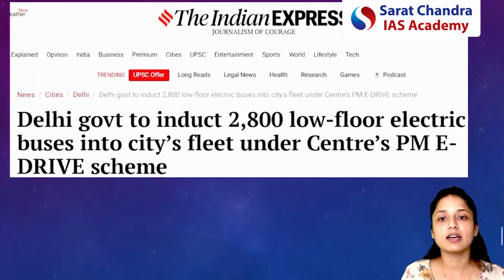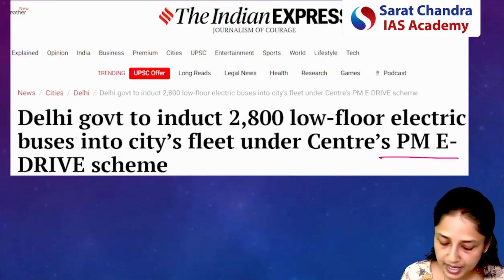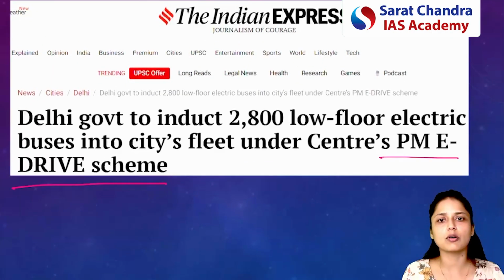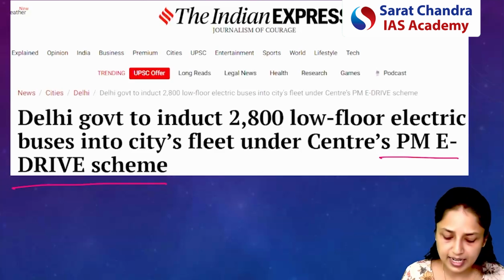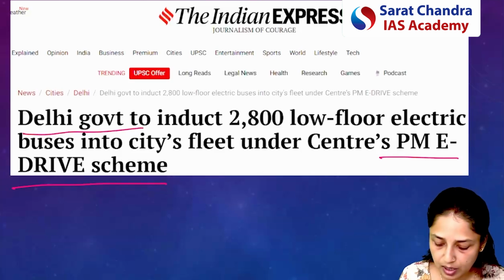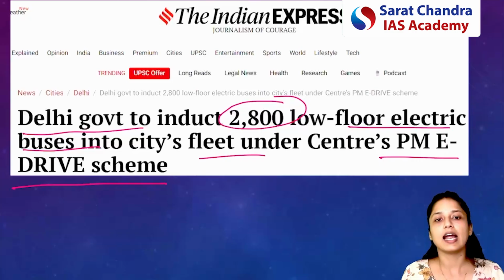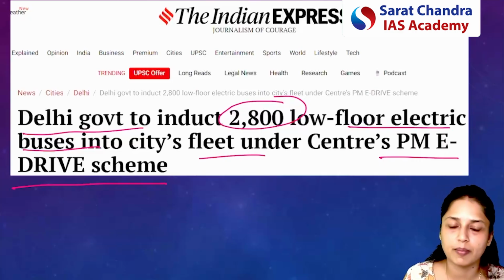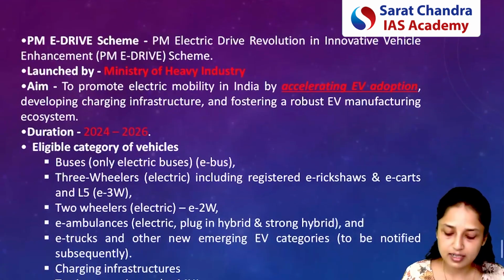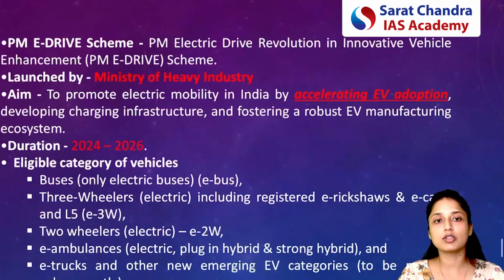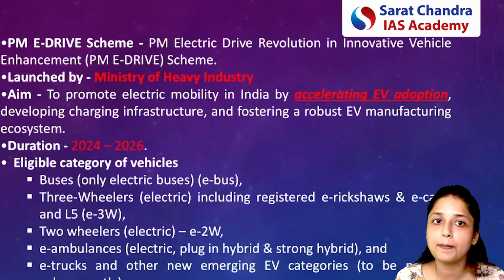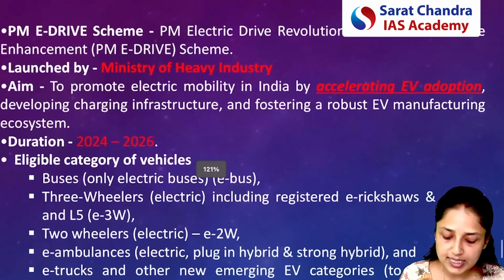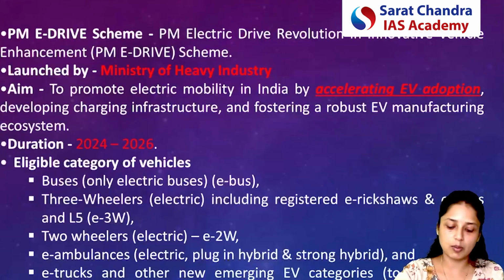Now, next article is related to the PM e-drive scheme. Context is not much important. Context is that the Delhi government has decided to induct around 2,800 low-floor electric buses in the city's fleet, and this will be under the PM e-drive scheme. For us, what is important is to know the basic provisions about the PM e-drive scheme. So what is the main provision of this scheme?